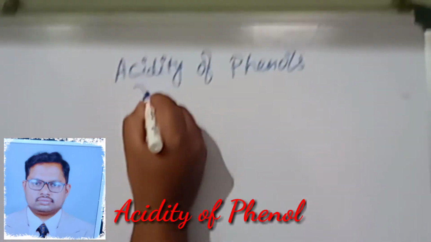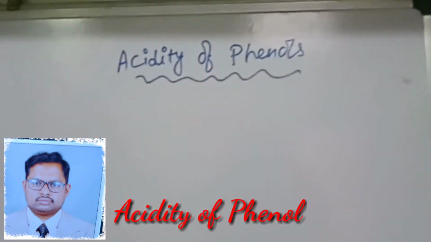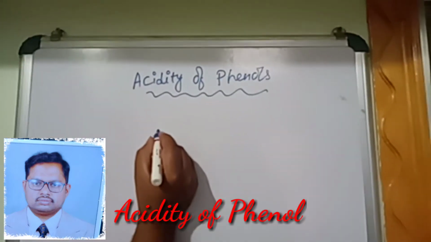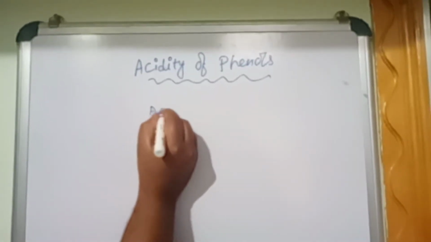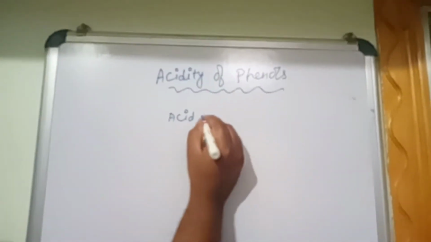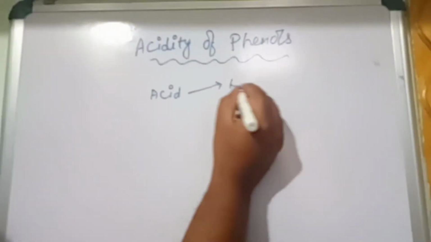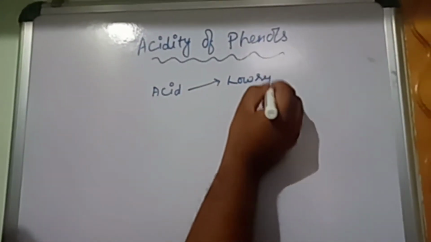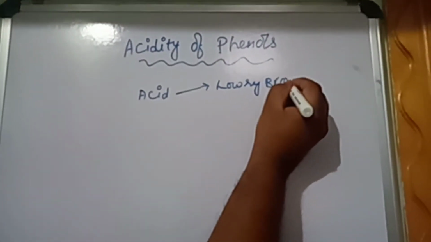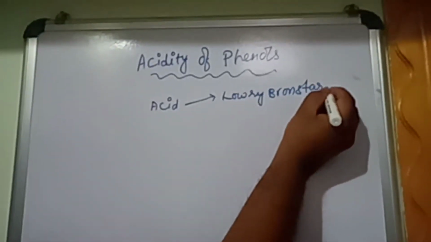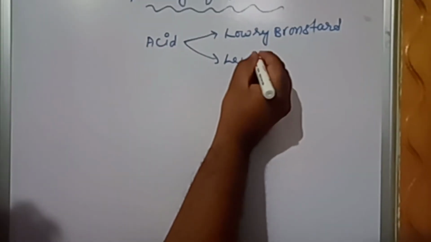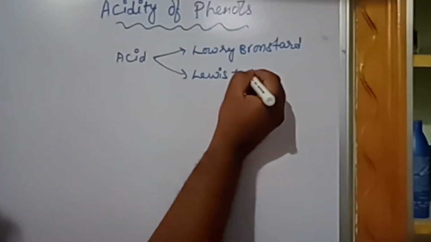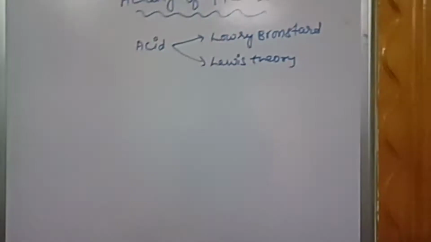Today we discuss the topic of acidity of phenols. So what is this acidity of phenols? First we have to know what an acid is according to the Lowry-Bronsted theory, as well as the Lewis theory. So what is an acid according to both theories?